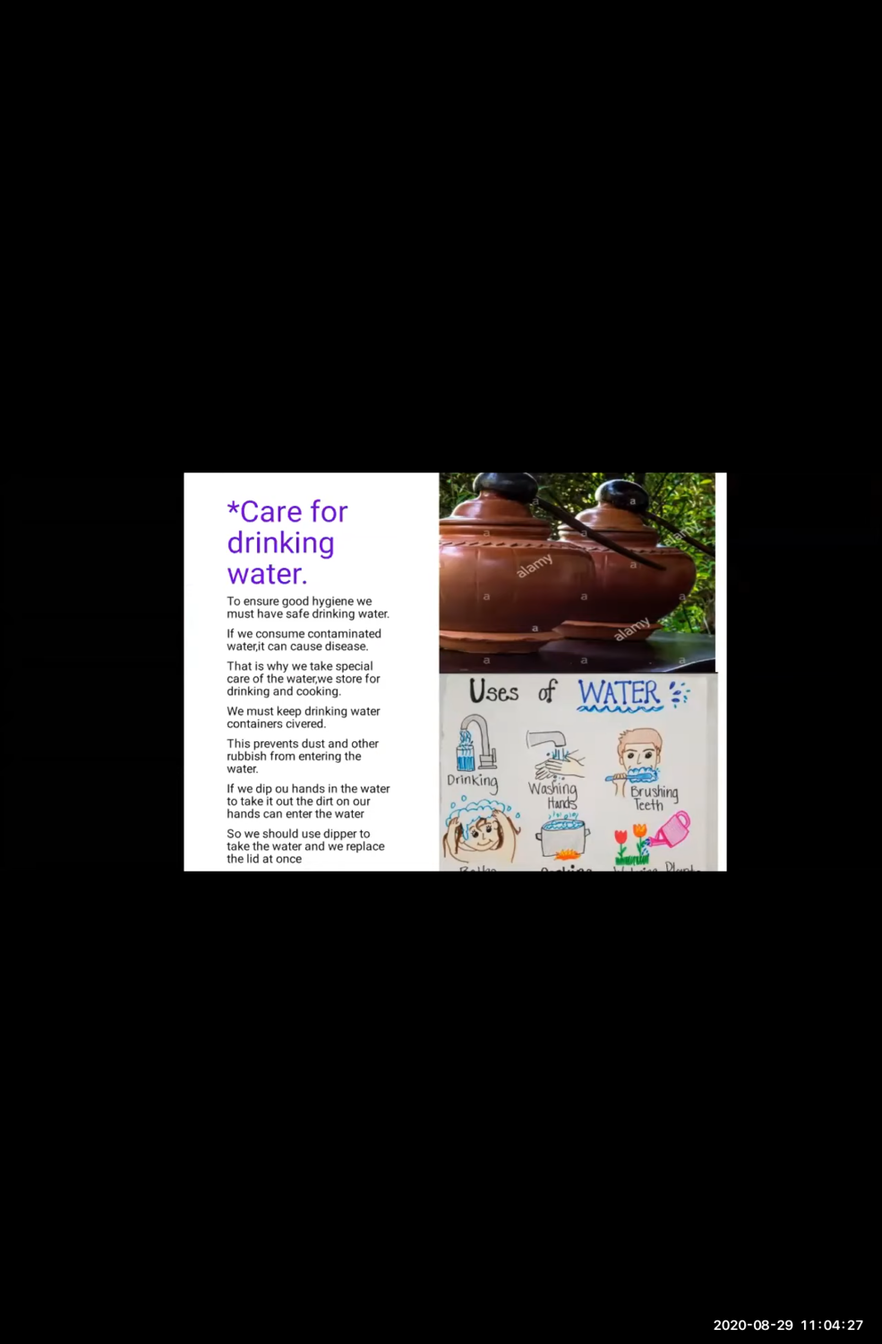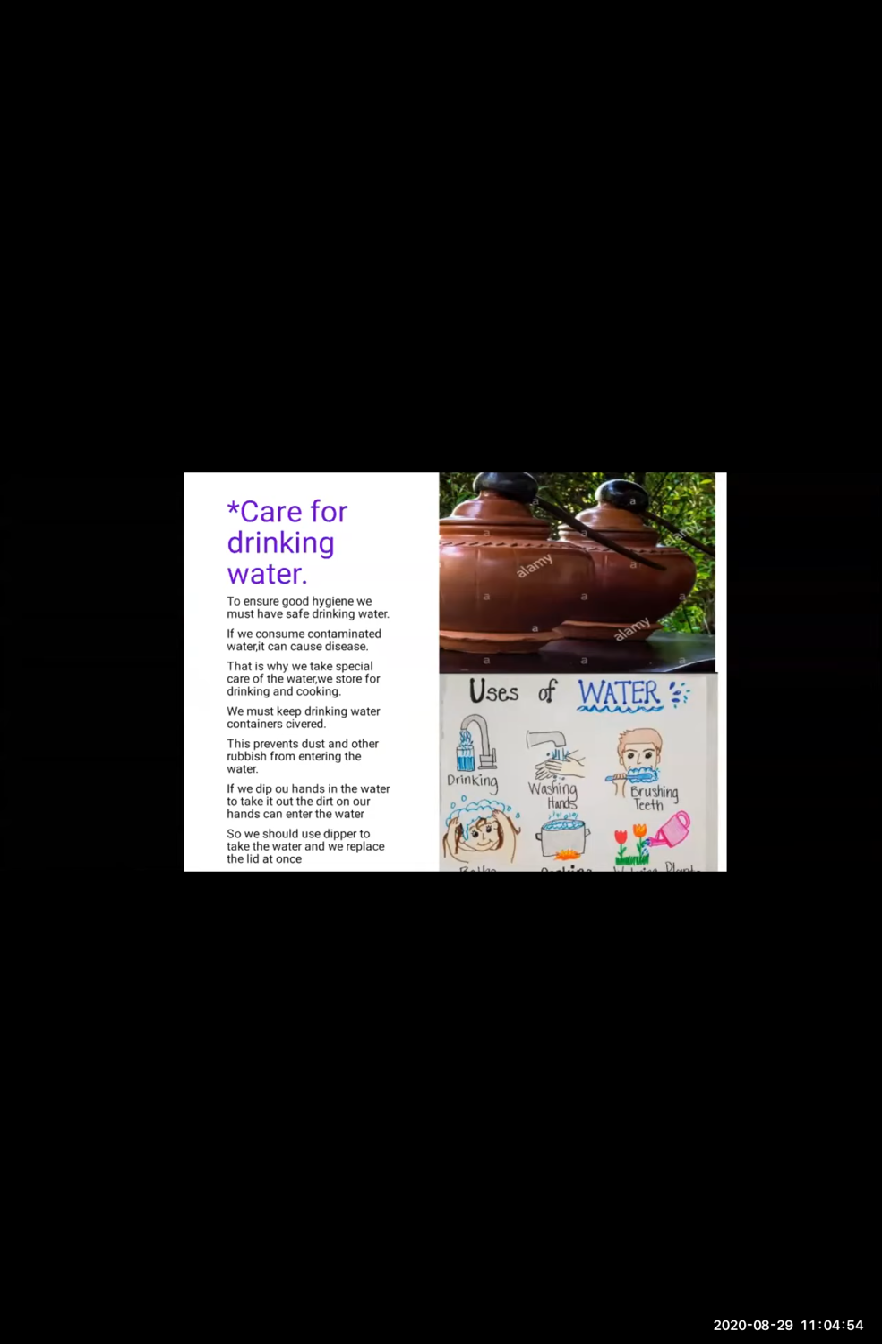for their day-to-day purposes. Now it is very important for us to take care of the water, because if we don't take proper care of the water, our water will get spoiled. Yes, the germs will sit on the water, the dust will sit on the water, and what happens if we consume this dirty, dusty water? We will fall sick. So it is very important for us to take proper care of the water.